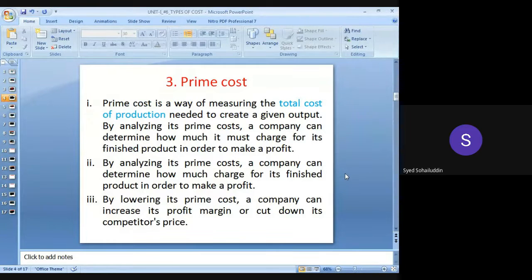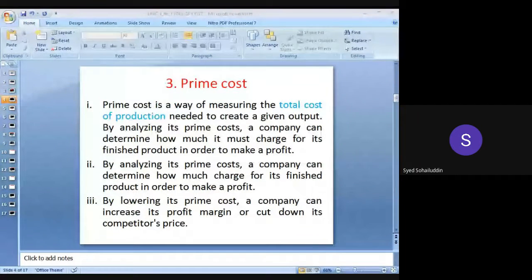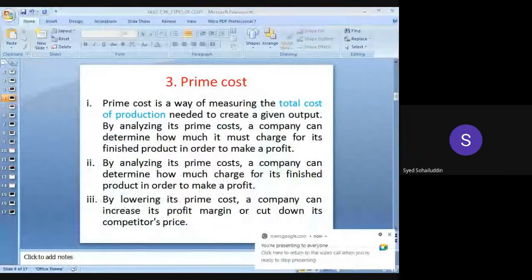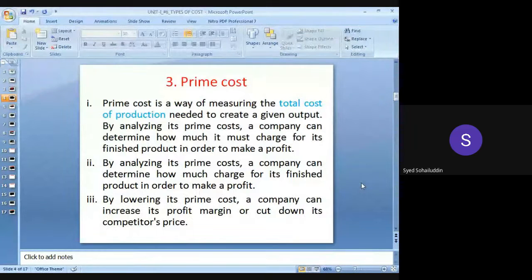Number 3 is nothing but the prime cost. So number 3 is also an important bit related with cost. That is nothing but the prime cost. What is prime cost? Prime cost is a way of measuring the total cost of productions needed to create a given output. We have to achieve some target. We have to achieve a particular type of item of work, it is to be completed. What is the total amount required for completion or execution, that is the production of a particular item? So what is the total amount required? Okay? तो प्राइम कॉस्ट क्या रहेगा?